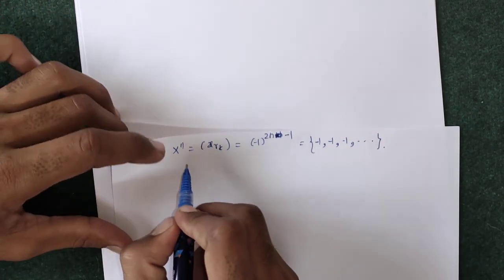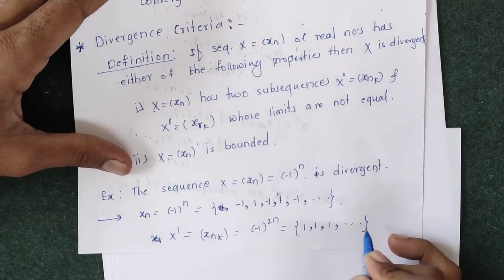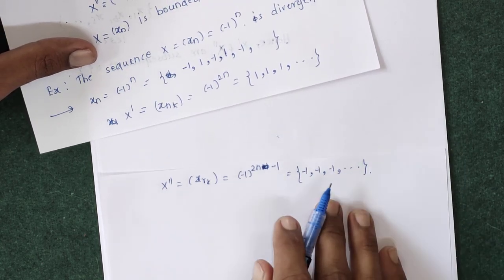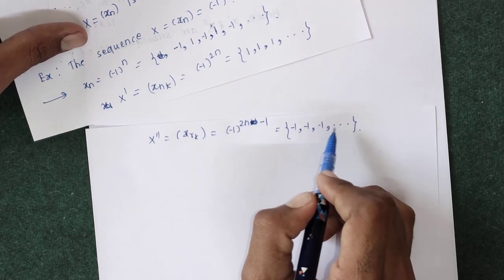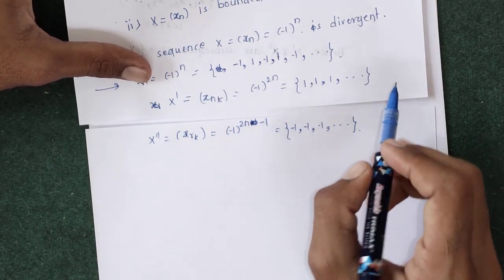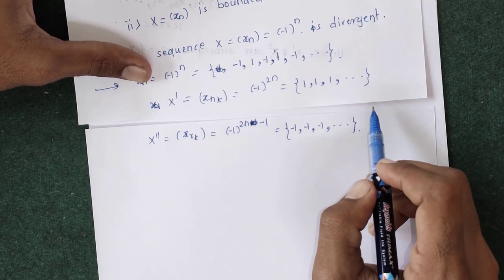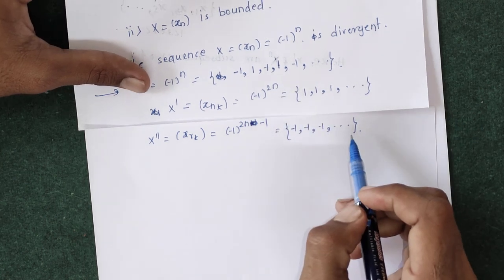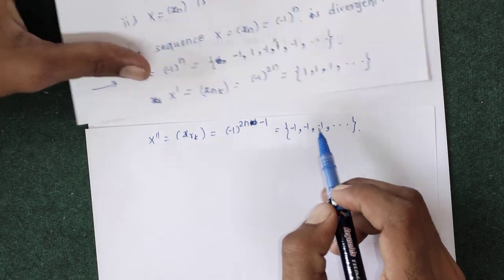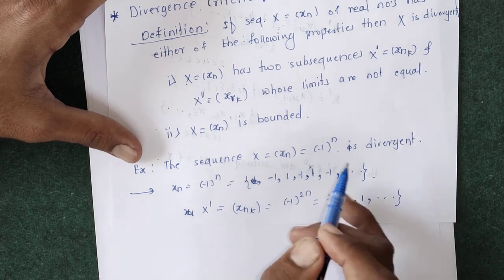So we get two subsequences. The first subsequence is the sequence 1, 1, 1, 1 and so on, so this sequence will definitely converge to 1. The second sequence is minus 1, minus 1, minus 1, so the second sequence will converge to minus 1. So we can find two subsequences of the given sequence which converge to different limits. The first converges to 1, the second converges to minus 1. So by the first criterion we can say that the given sequence x_n equals minus 1 raised to n is divergent.